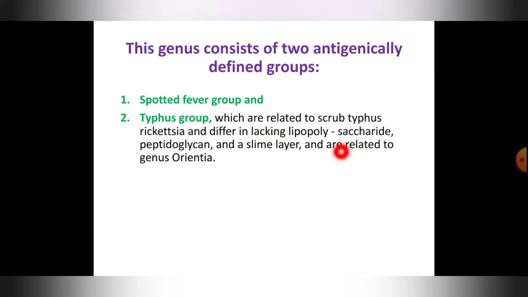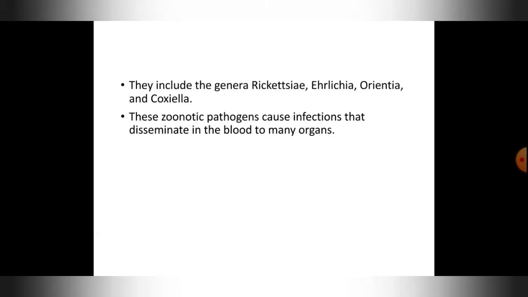Okay, it is a polysaccharide present inside the cell, then peptidoglycan and a slime layer. Okay, and are related to genus Orientia. It is a genus in the bacterial group. Then this typhus include genera Rickettsia, Ehrlichia, Orientia and Coxiella.